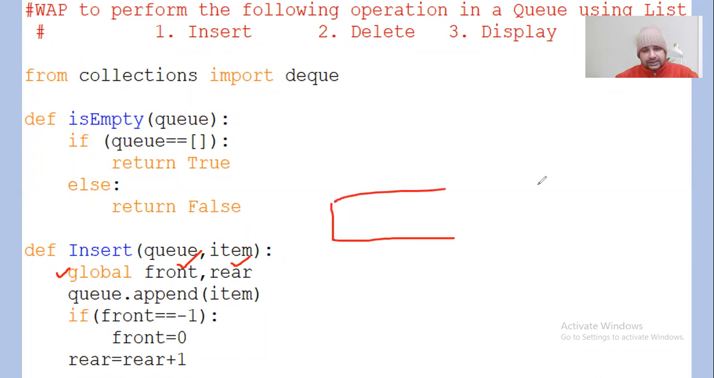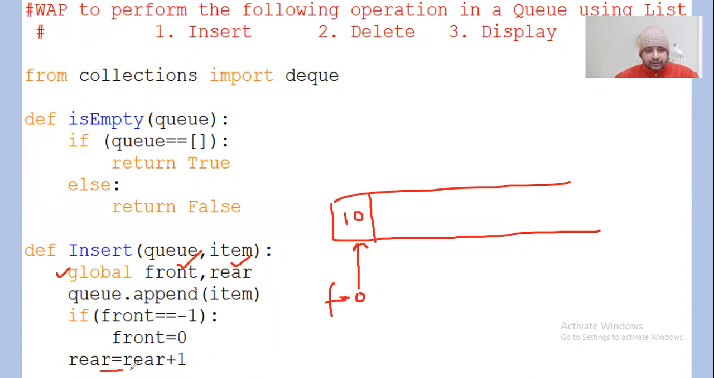Okay, so if this is a list, and you're simply calling the insert function and passing q and an item to that, it will simply append that item to the list. Let's say the item was 10. Now, if front equal to -1, that means the front will become 0. We're implementing a list as a queue. The front will become 0. That means front is now at this position, right? And rear equal to rear plus 1.